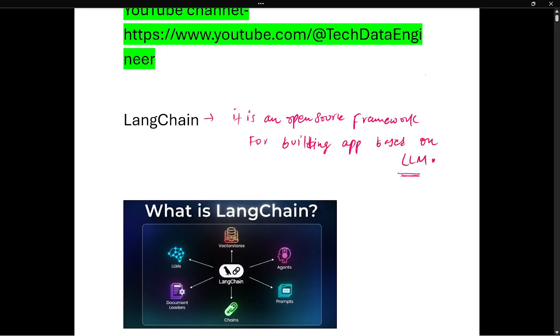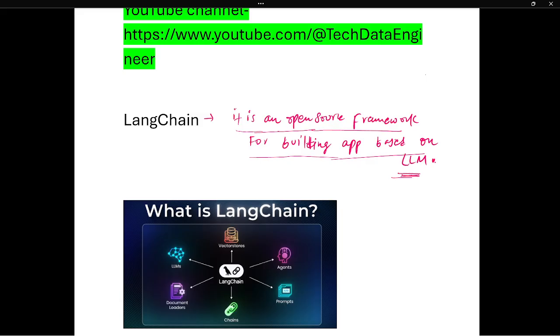So this is the simple definition of LangChain. It is an open source framework for building applications based on LLM.